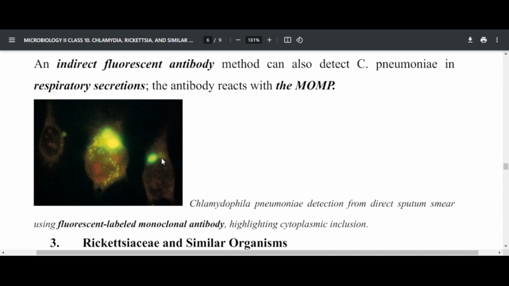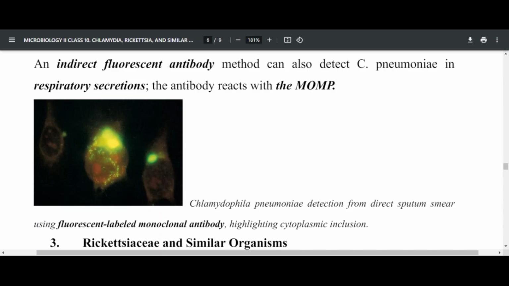The cytoplasmic inclusion bodies that you find within cell lines we use for culture can fluoresce, and when you are using a fluorescence microscope, you are able to see fluorescing inclusion bodies within human epithelial cells, and also many other cell lines you can use to isolate Chlamydophila pneumoniae.